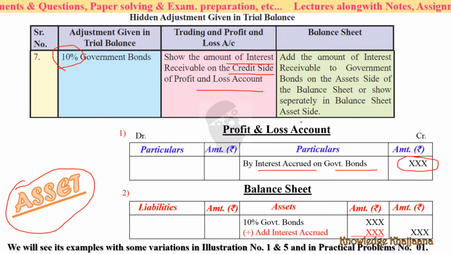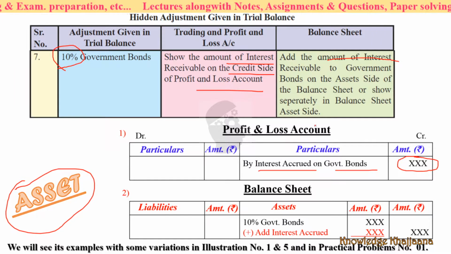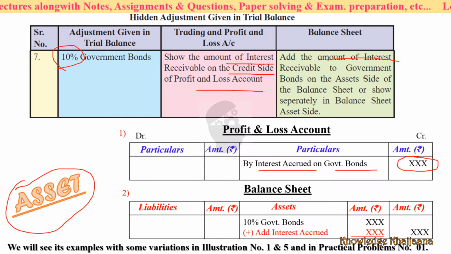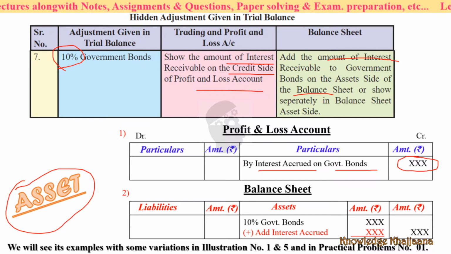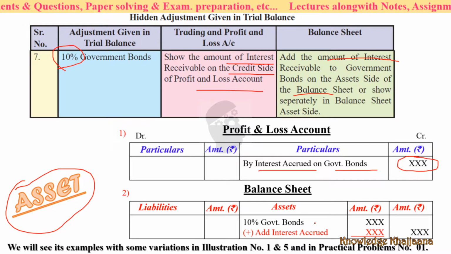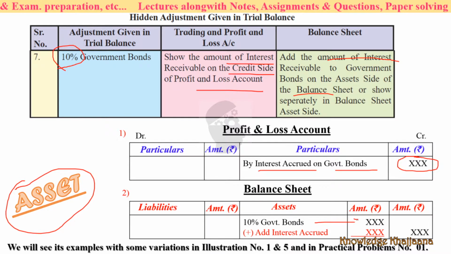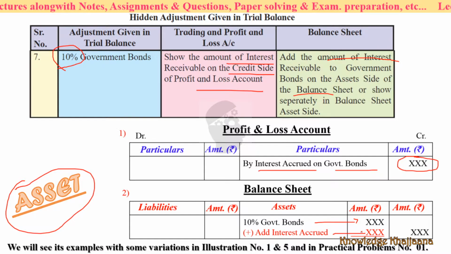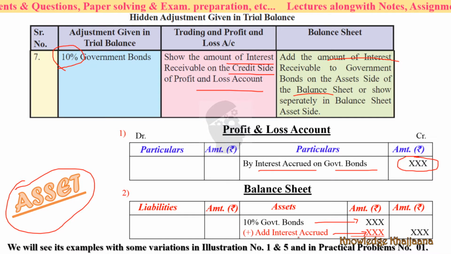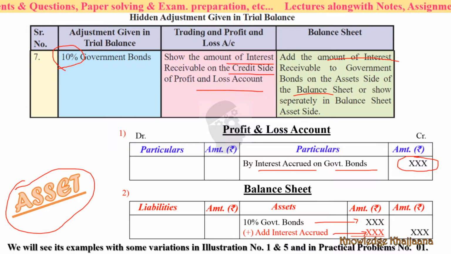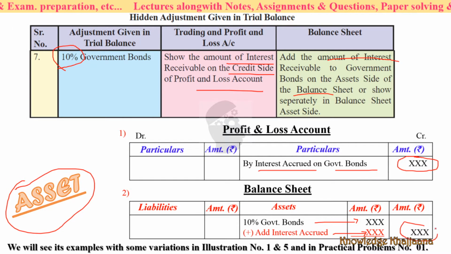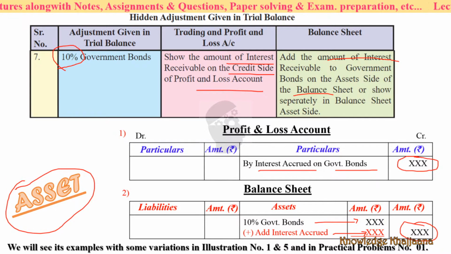Similarly, it is an asset for you. So show the amount of interest receivable, that is interest accrued on the government bonds, on the asset side of the balance sheet. You can show it separately or you can add it to the government bonds. This is an asset, and the interest accrued is for 1 year, because the dates have not been given over here. So it would be interest accrued for 1 year, and this would be your total asset against government bonds.